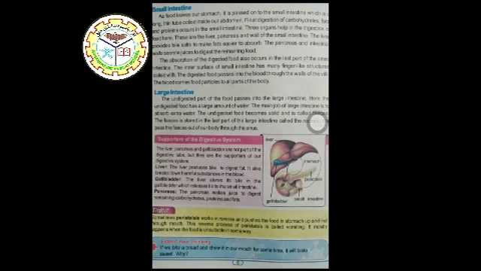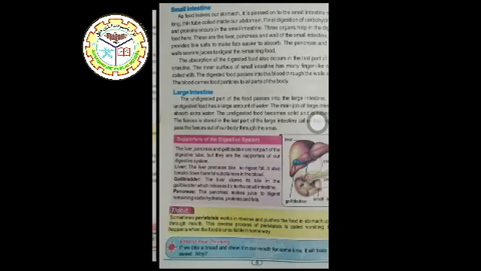The liver provides bile salts to make fats easier to absorb. The pancreas and intestinal walls secrete juice to digest the remaining food. The absorption of digested food also occurs in the last part of the small intestine. The inner surface of the small intestine has many finger-like structures called villi. The digested food passes into the blood through the walls of villi. The blood carries food particles to all parts of the body.